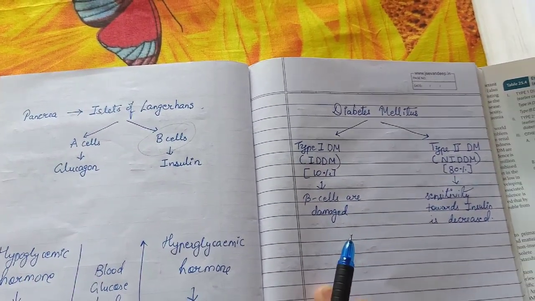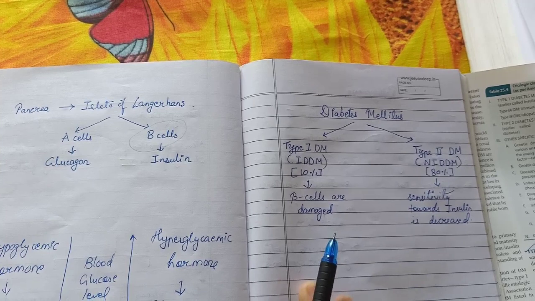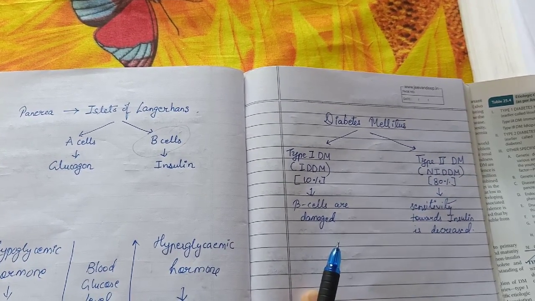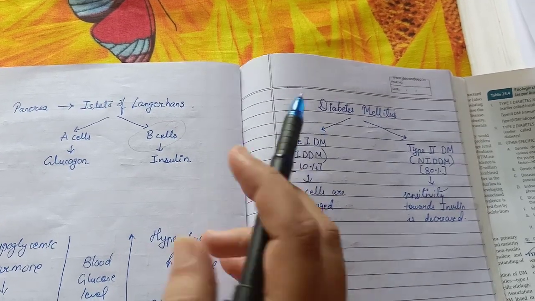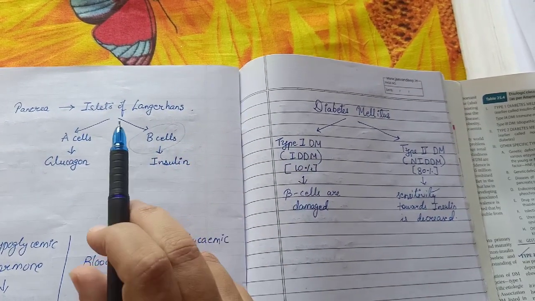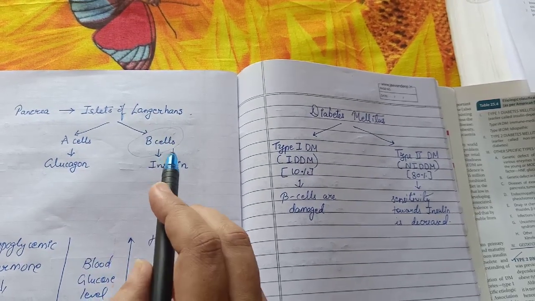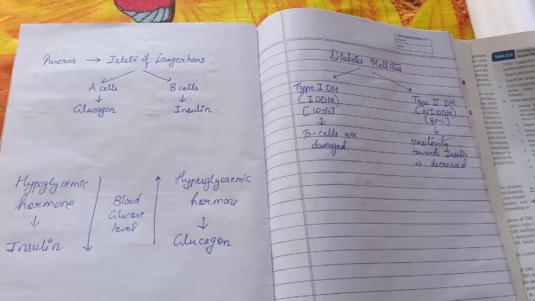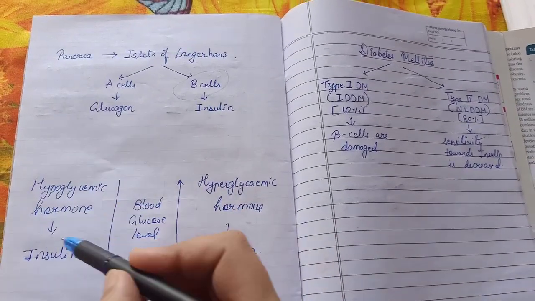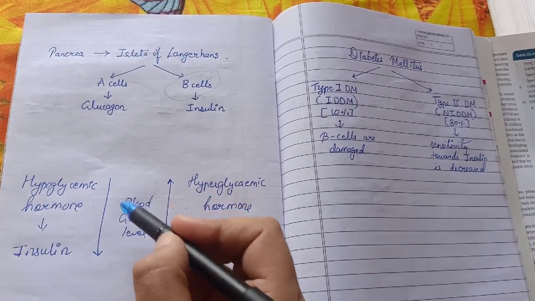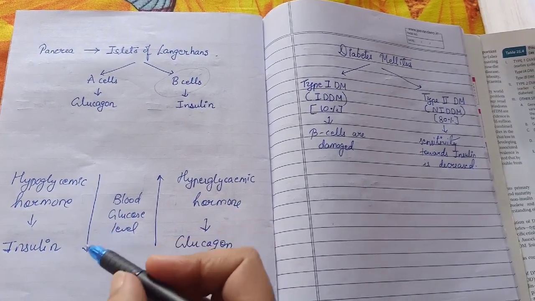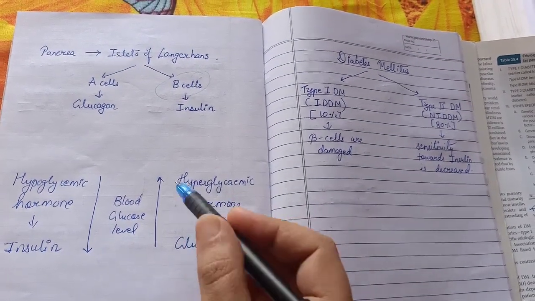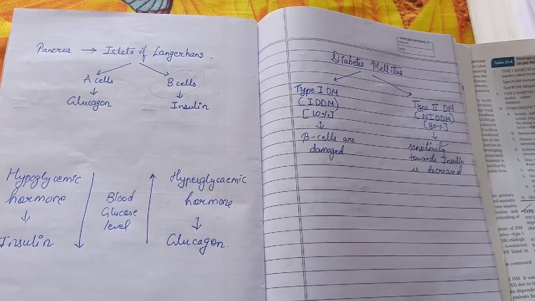We know that beta cell from islet of Langerhans of pancreas synthesize insulin hormone. This islet of Langerhans contain two types of cell, alpha cell and beta cell. Beta cell secrete insulin hormone, whereas alpha cell secrete glucagon hormone. Insulin act as hypoglycemic hormone, means it will decrease the blood glucose level, and on the other hand glucagon act as hyperglycemic hormone, so it will increase the blood glucose level.